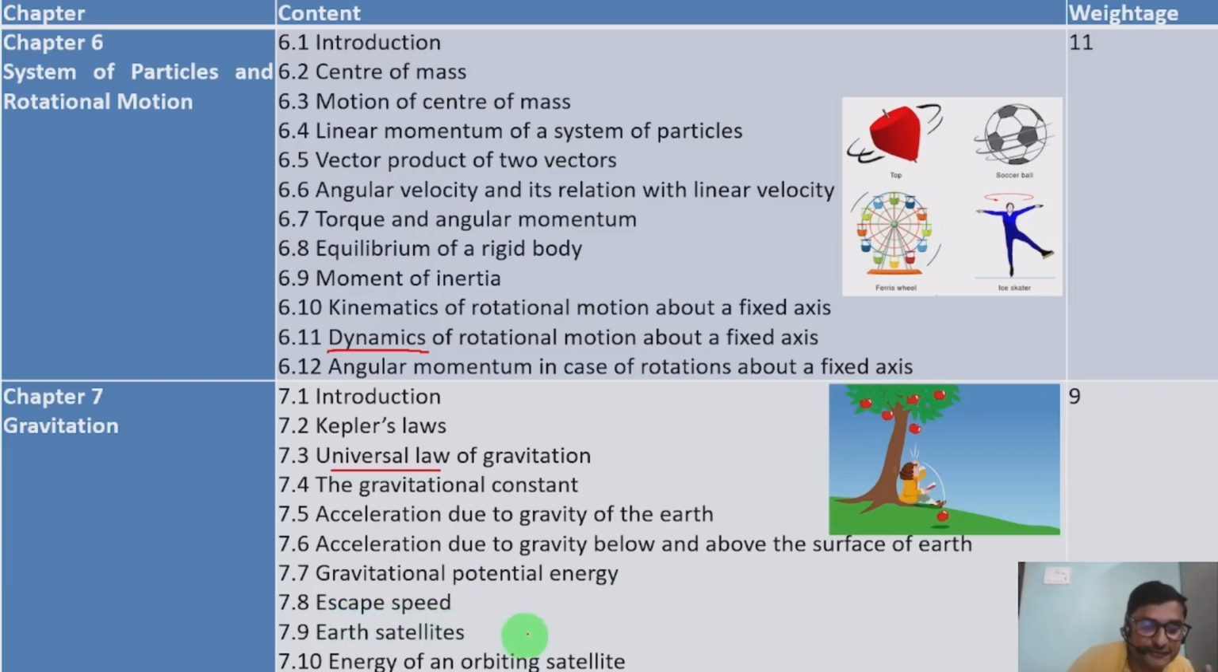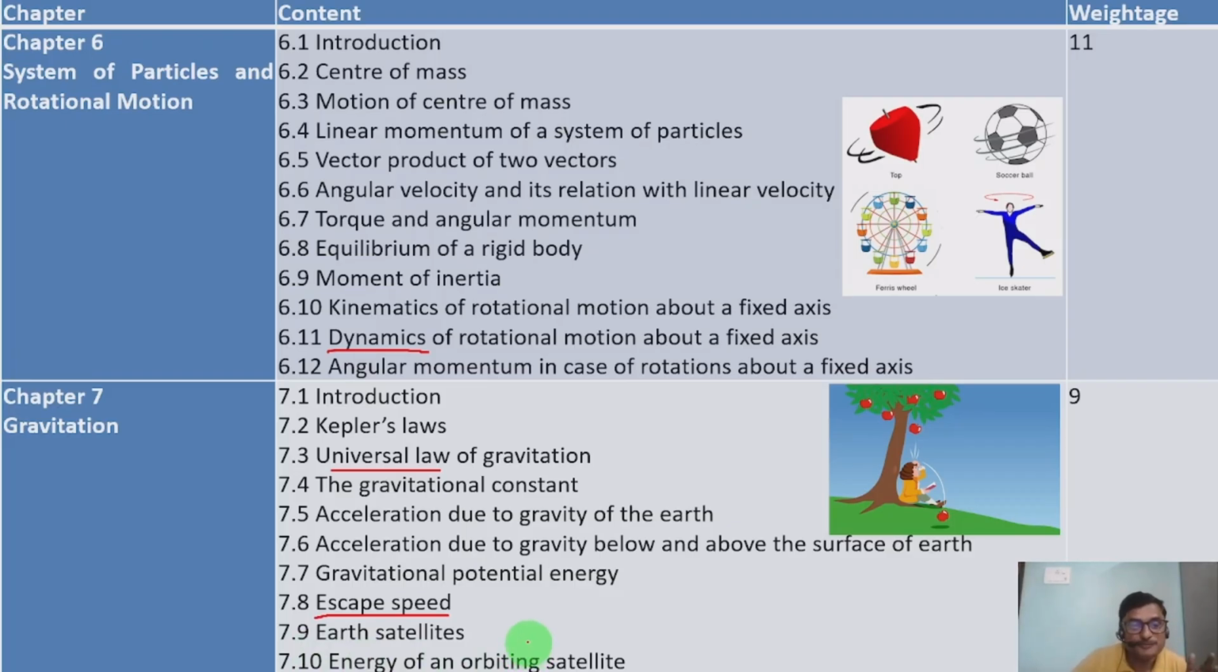7.8 Escape speed. Any object, including a spacecraft, satellites and also missiles, which will escape from the earth's atmosphere, and how much speed it should have, is called escape speed, and that escape speed we are going to discuss here. And 7.9 Earth satellites.